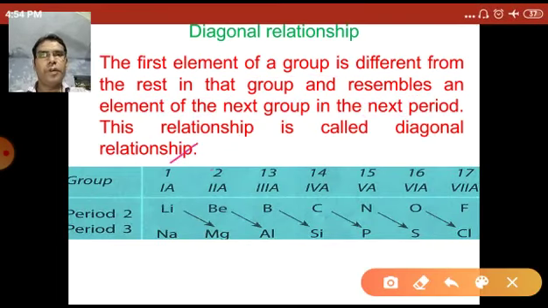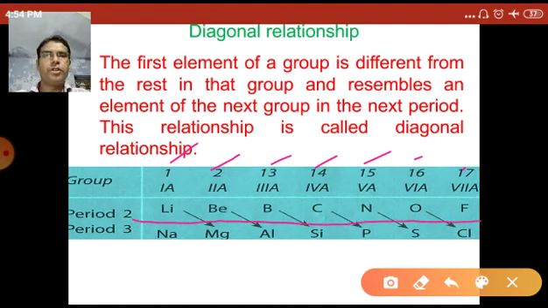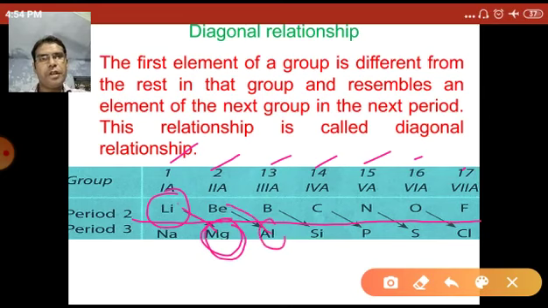Now for groups 1, 2, 13, 14, 15, 16, 17, the second period elements lithium, beryllium, boron, carbon, nitrogen, oxygen, fluorine have properties different from the rest of their group, and their properties are similar to the next group in the next period. That is, lithium has similar properties to magnesium. Beryllium has similar properties to aluminum.